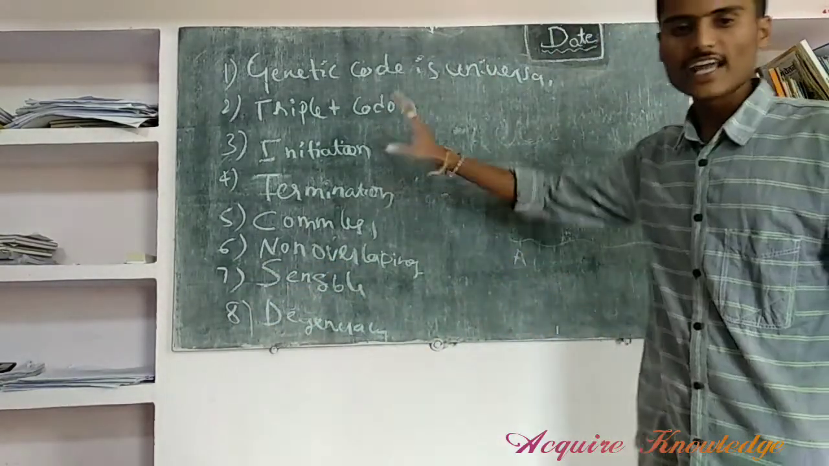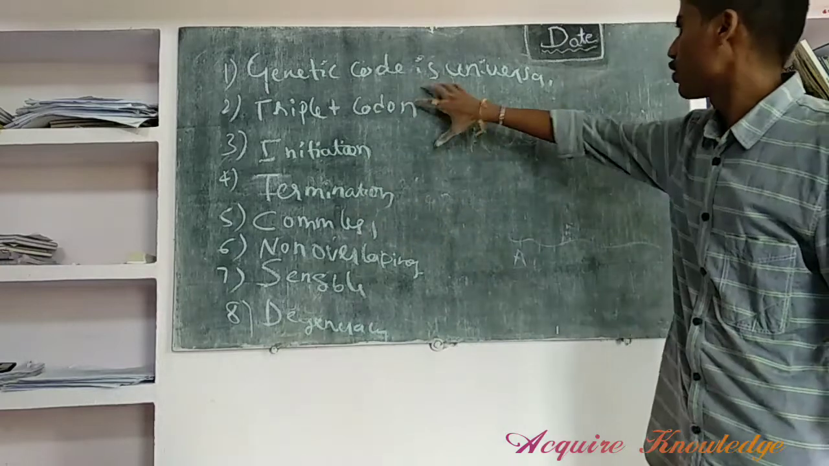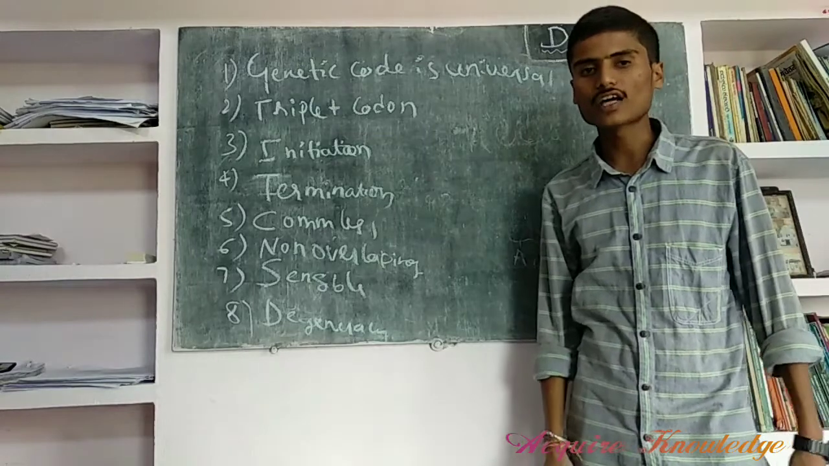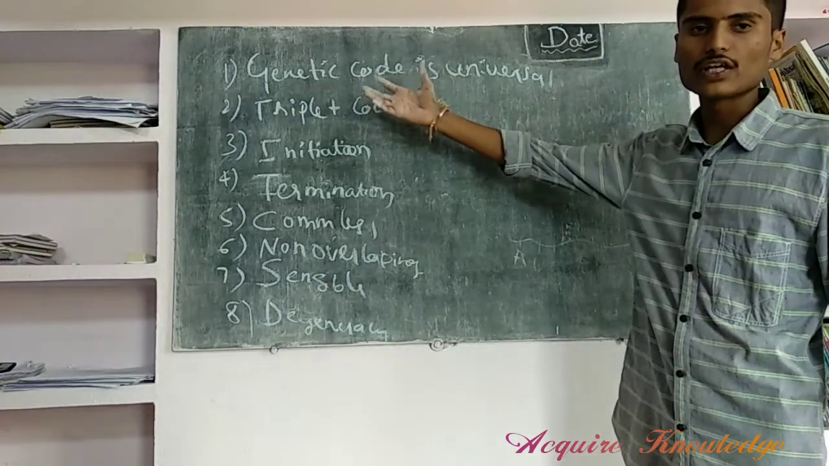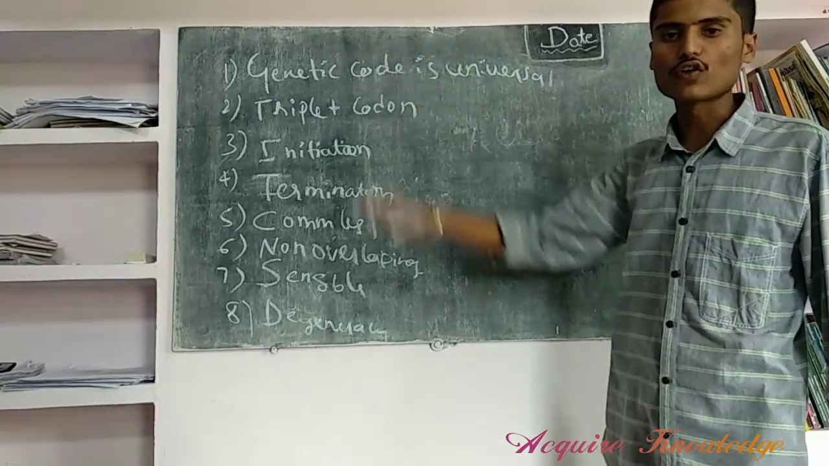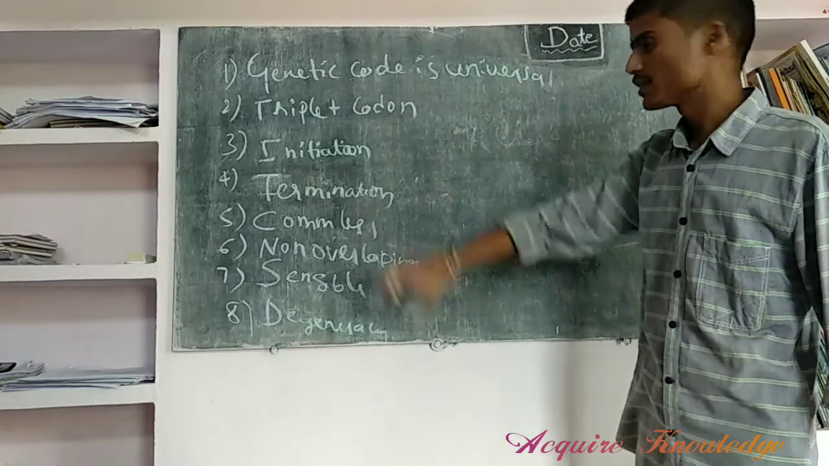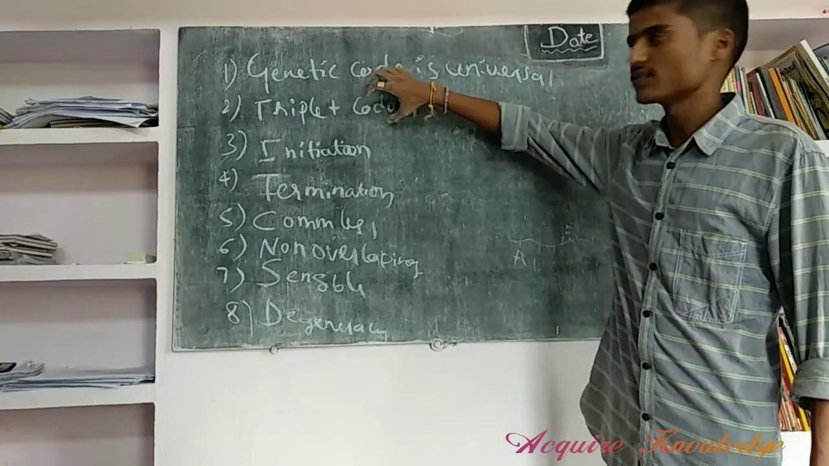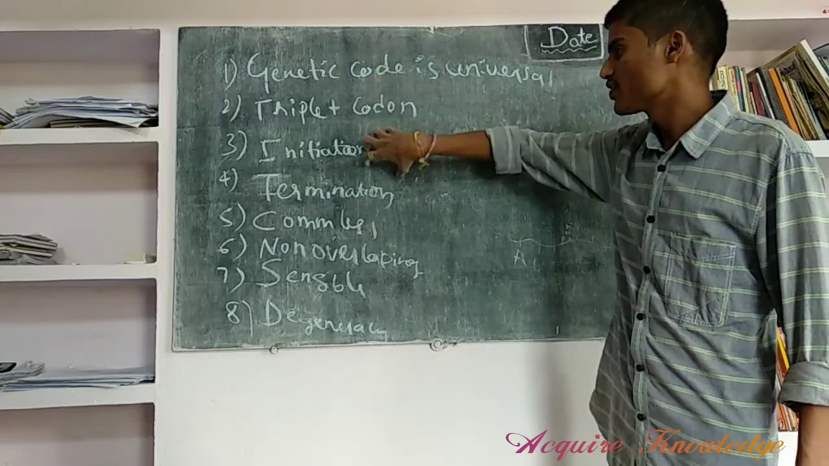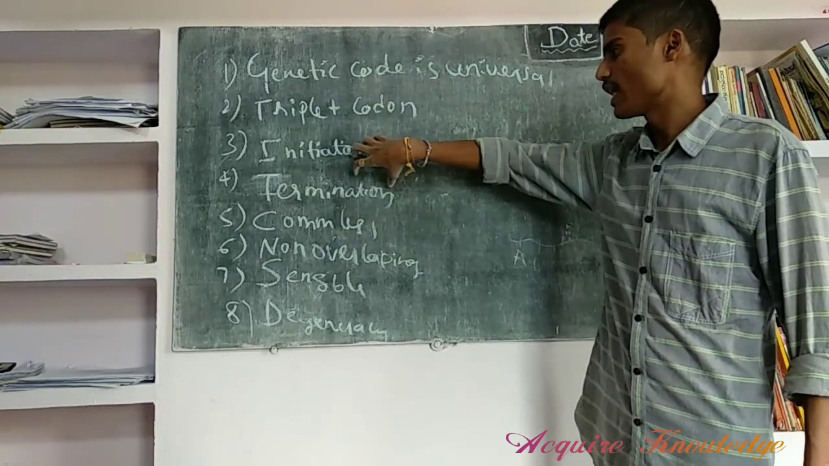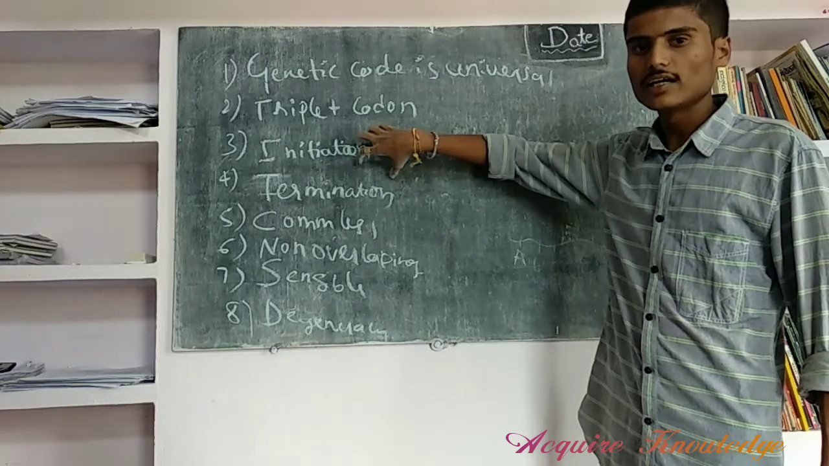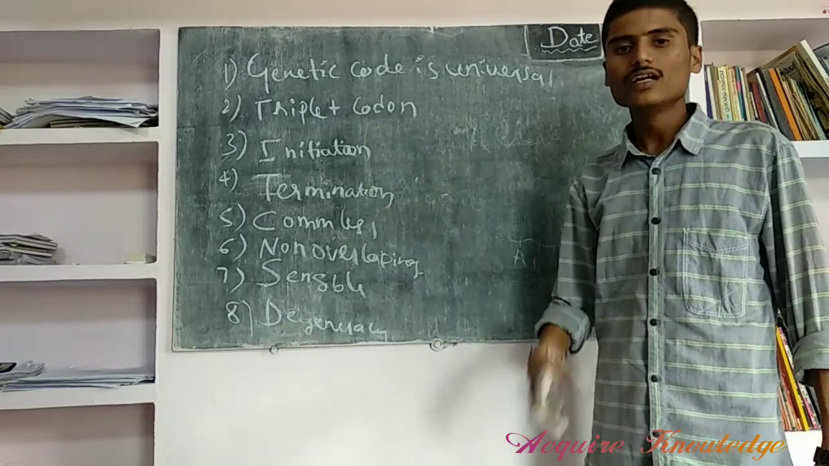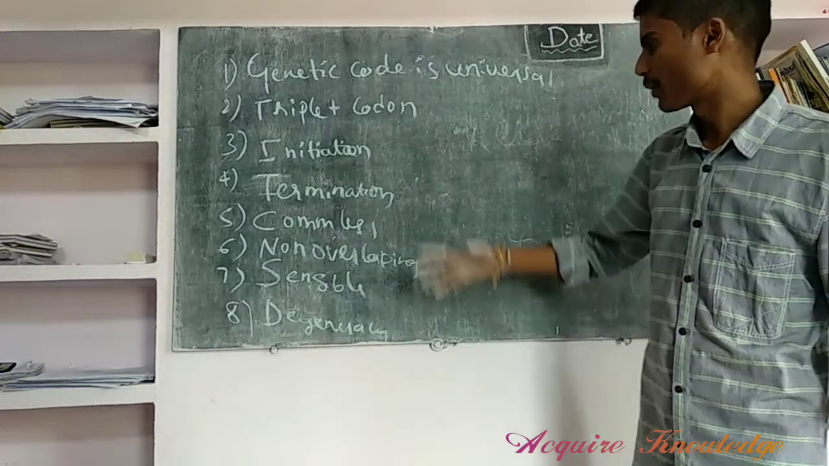Easy method: G, T, I, T, C, N, S, D. G means genetic code is universal, meaning this codon is present in all living organisms. For example, UUU codes for phenylalanine, present in all living organisms. Next, triplet codon means a group of 3 nucleotides is present. Initiation means it helps to initiate the translation process by using the initiator codon. Termination means it terminates the translation by using the terminator codon.